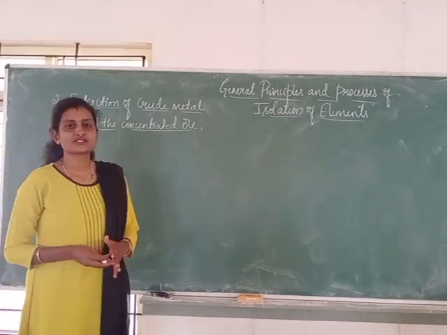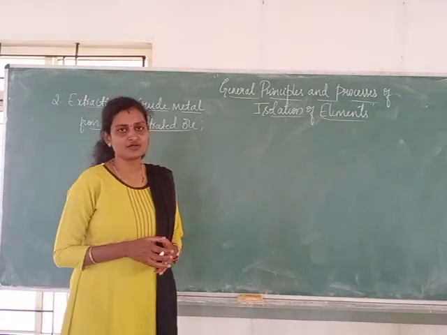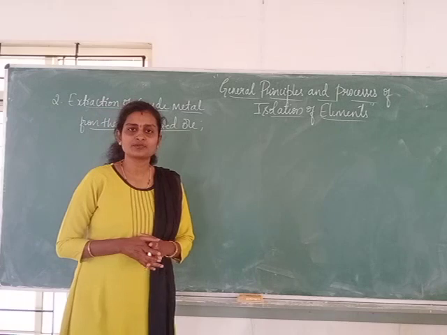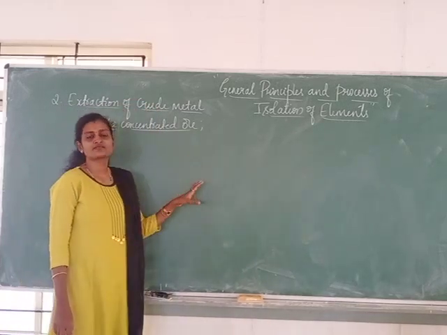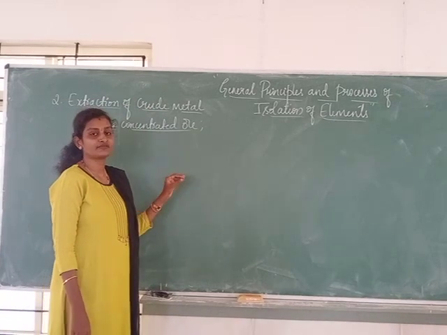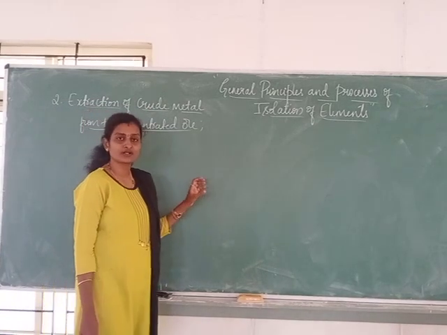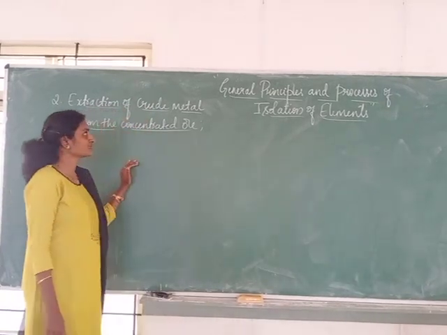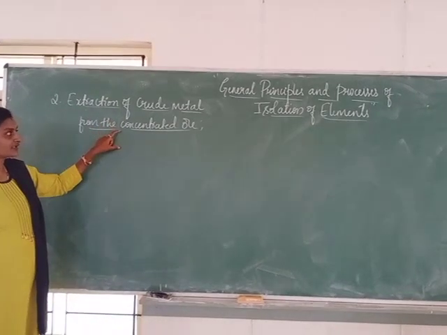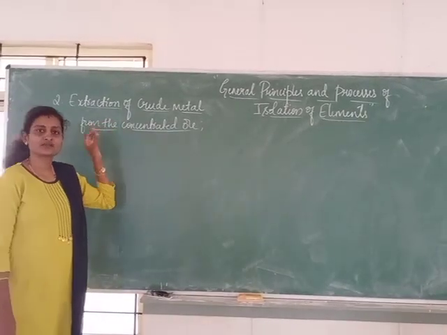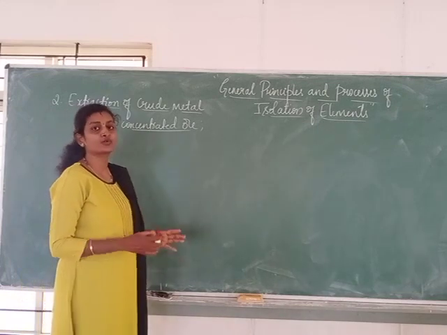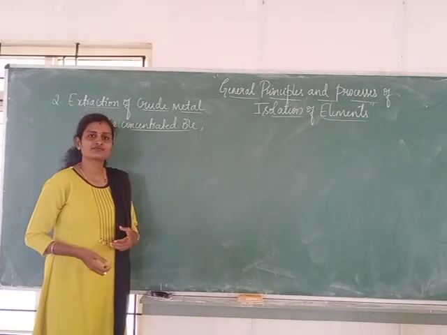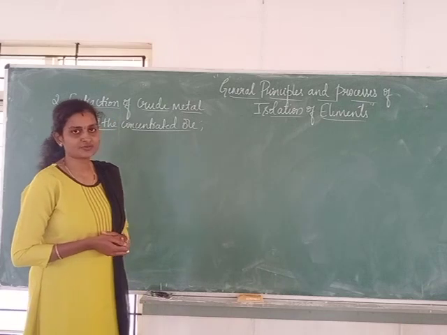See, concentration is nothing but removal of the surface level of gangue particles, that is nothing but impurities. Okay, so that will be chosen by seeing their physical properties or the environmental conditions where the ore exists. See, in this process, from the concentrated ore, we need to extract the desirable metal, that is the crude metal, which will be in the crude form. Later we have to take it for refining or purification process.